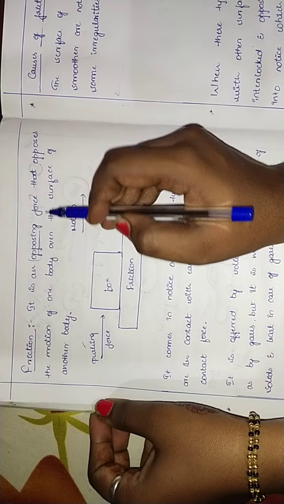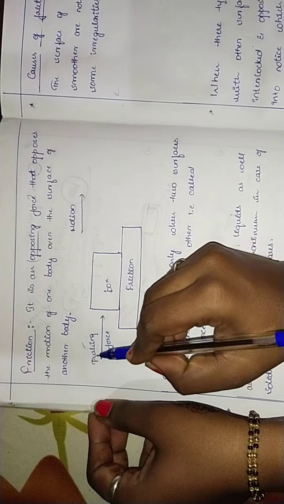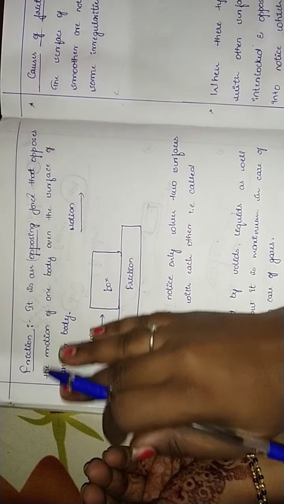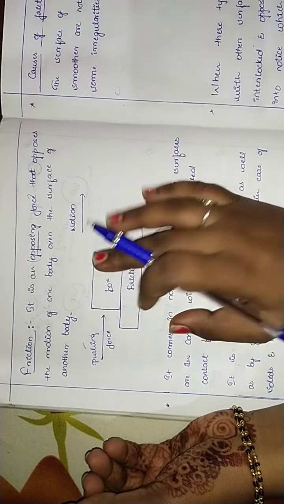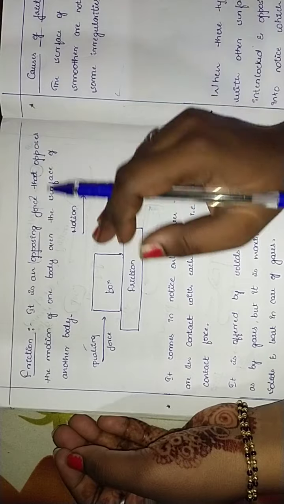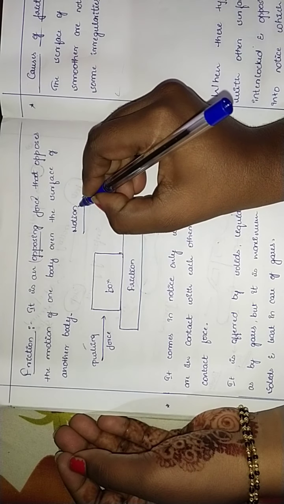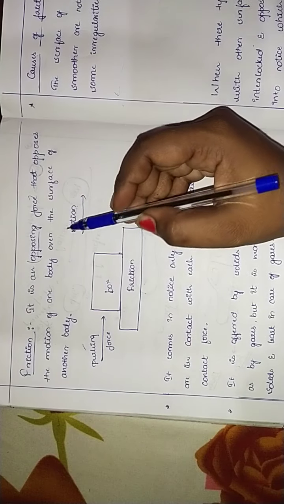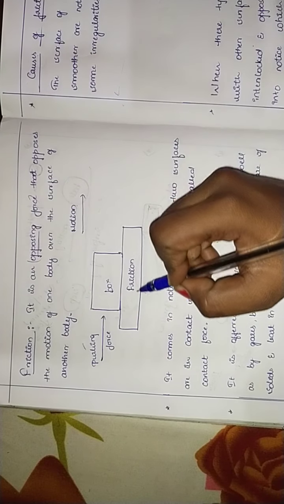It's an opposing force to the motion of one body. Here I have written pushing force, which we apply to move the box, so the box will be in motion, while the other surface of the body is in contact.